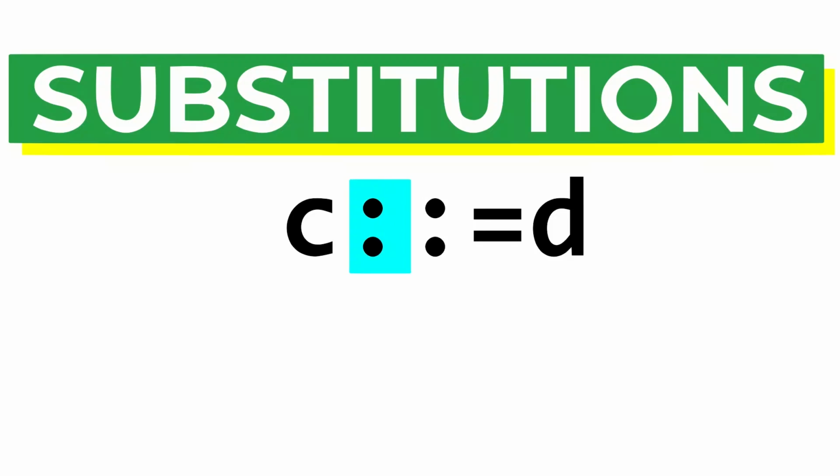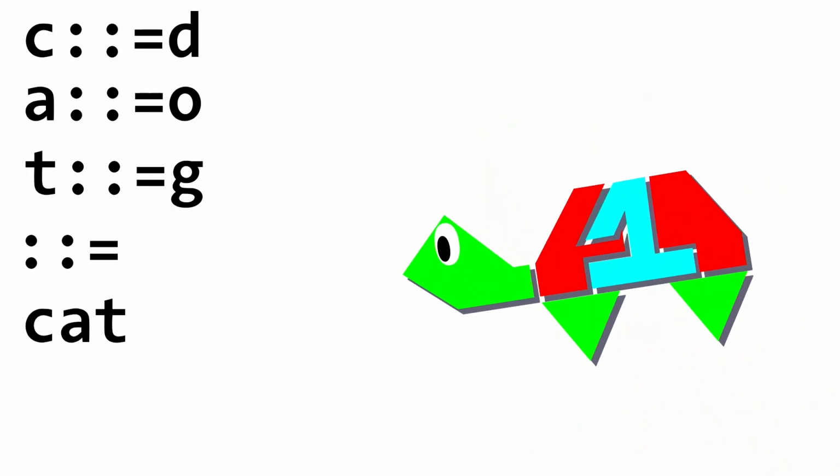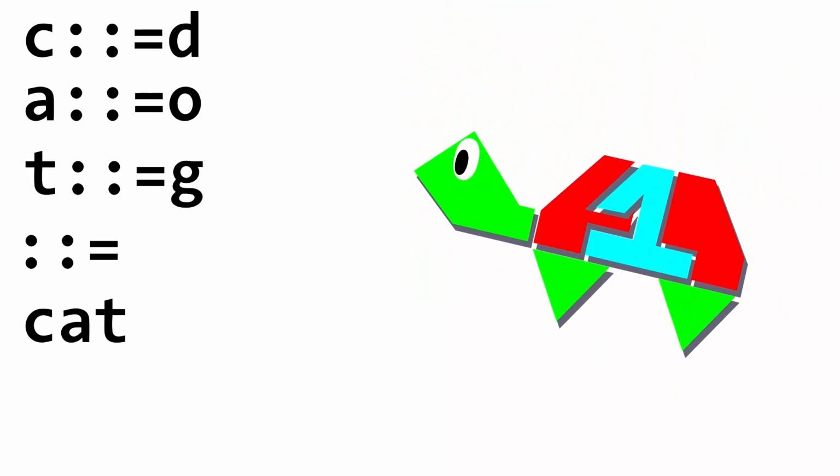Probably because ::= will never be used in a regular string. When the string on the left is found in the initial program state, it is replaced with the string on the right. The list of substitutions ends with ::= by itself with nothing on the left or right. What follows that is the initial program state. And that's basically all the rules of Thue.